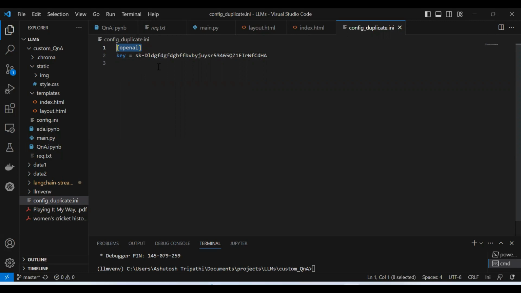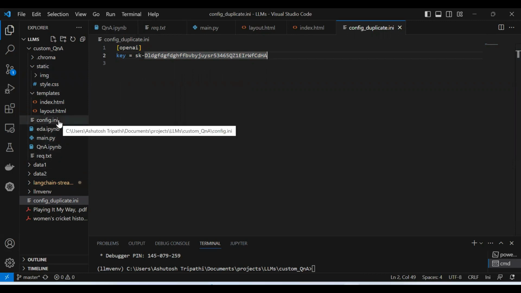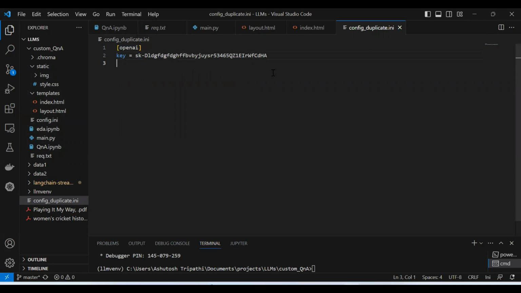Right now I have only one section, and inside that I have this key. This is of course a dummy key, not the actual key. The actual key is somewhere else, like I have another config.ini. I'm not going to open it, but it looks something like the same.